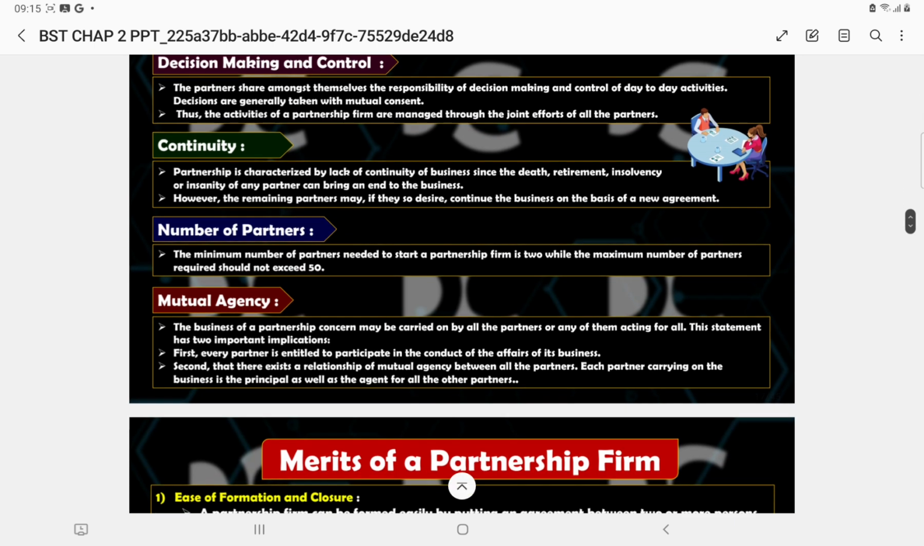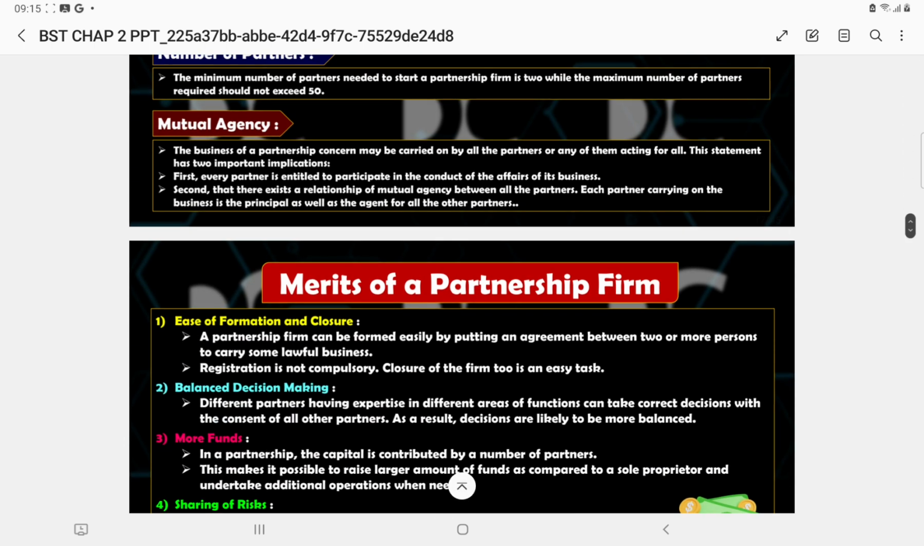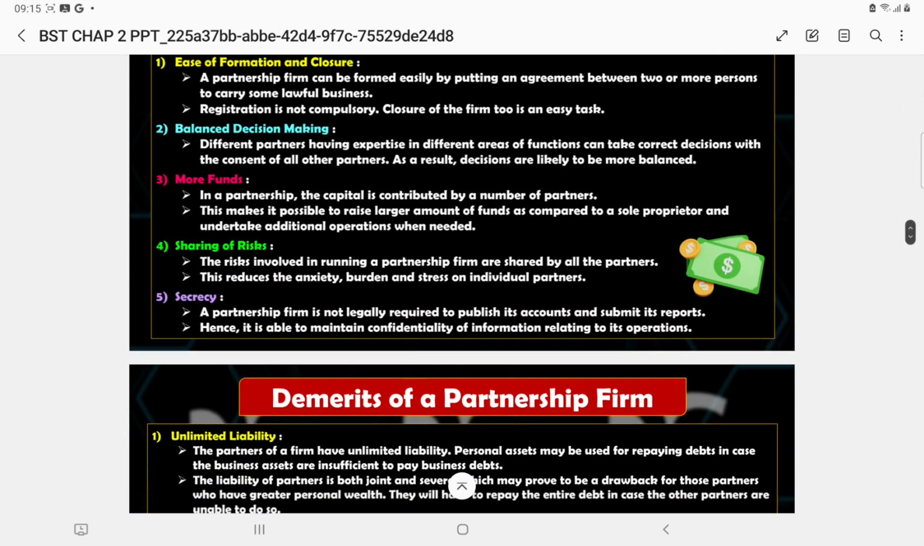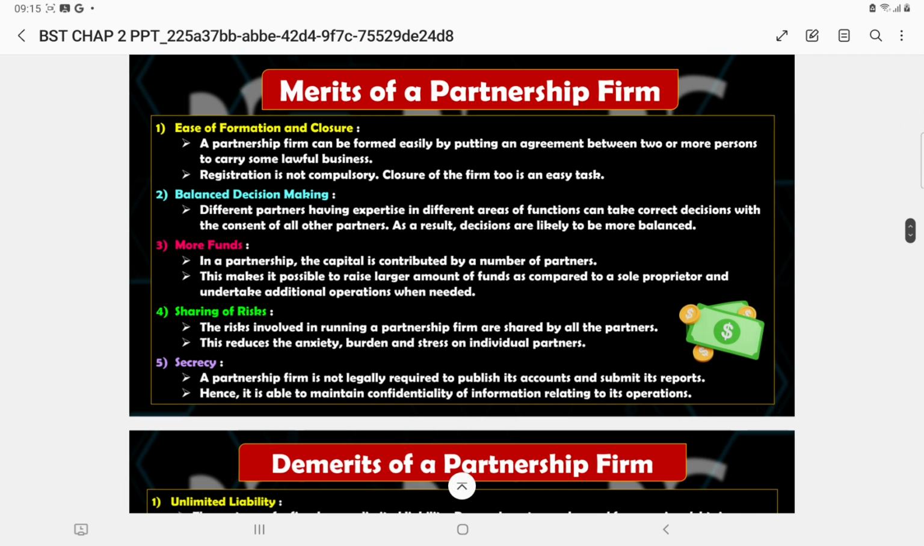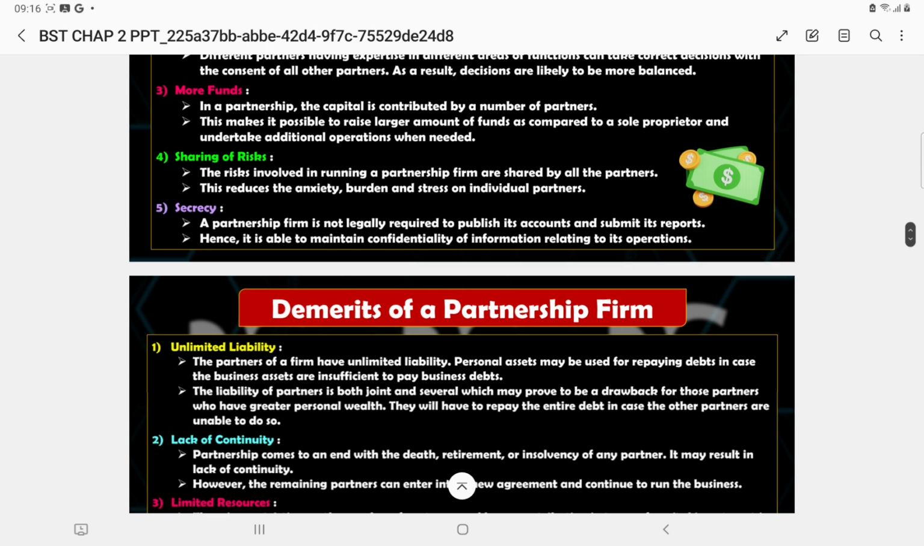Number of partners: minimum 2 and maximum 50, and in the other case 100 people. It's a mutual agency. All are acting for each other and one is acting for all. That's why it is termed a mutual agency. There are certain merits: ease of formation and closure, balanced decision making, more funds because of more people, sharing of risk, and secrecy, as they don't publish their data, so the data remains secret.